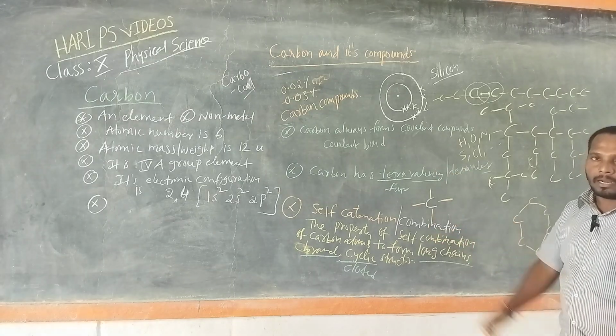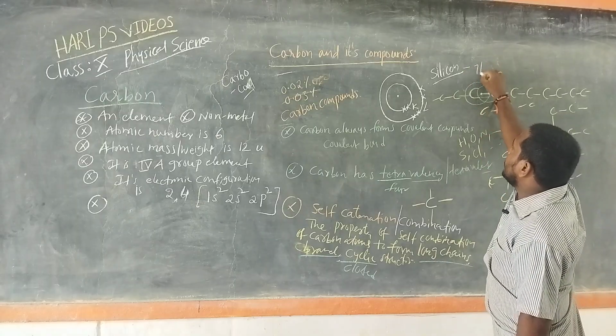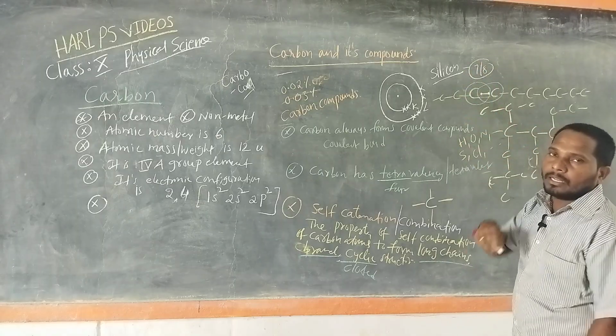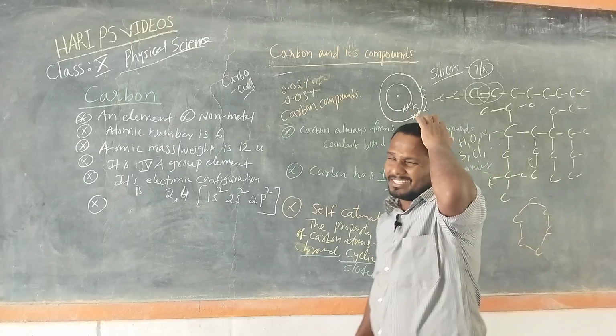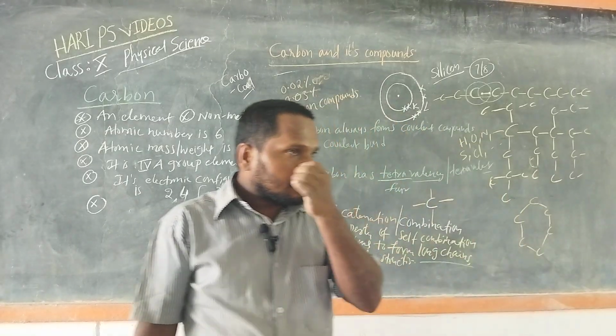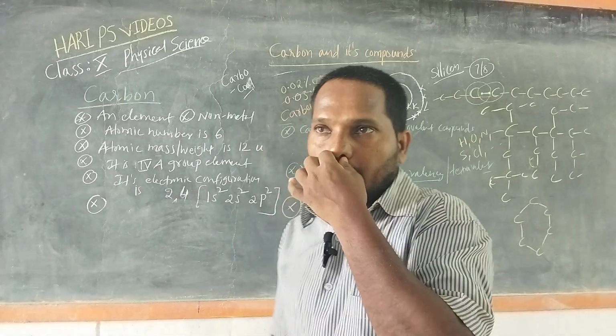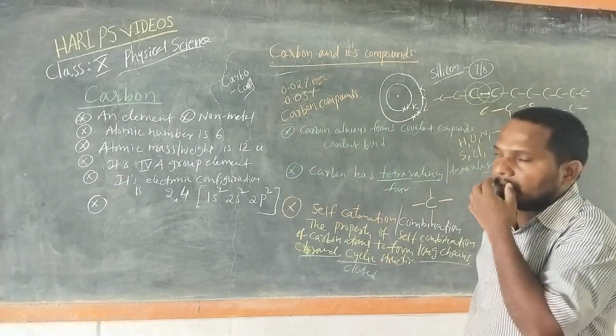Silicon is able to combine with 7 or 8 other elements or with other silicon. So silicon also has self combination, but the compounds formed by silicon are unstable.